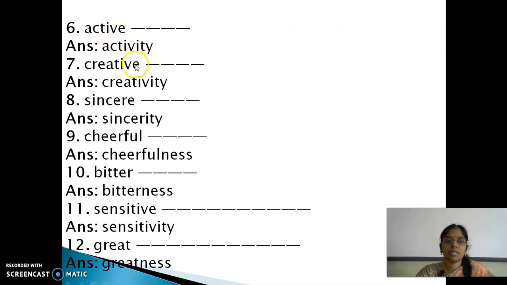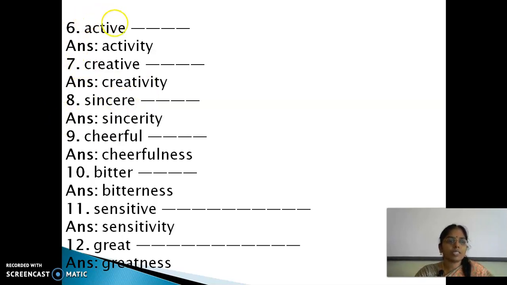Active, creative, sincere. All these E are replaced by ITY, right? This E is replaced by ITY. Can you guess that? ACTIV, instead of E, ITY. Creative, instead of E, ITY. Sincere, instead of E, ITY. So whenever the end word ends with E, we are adding ITY. Some cases will be exceptional that we have to take care.